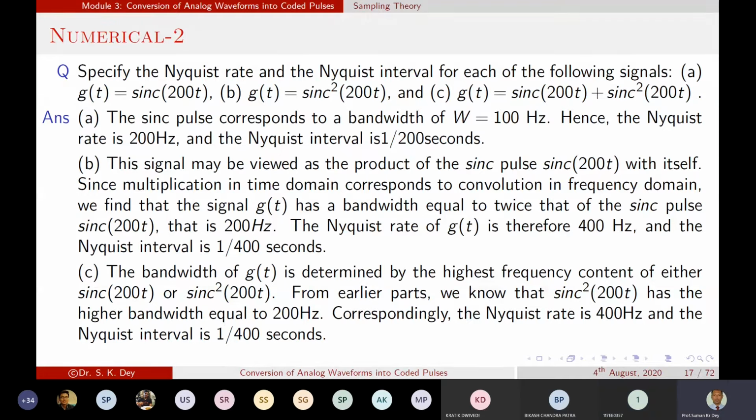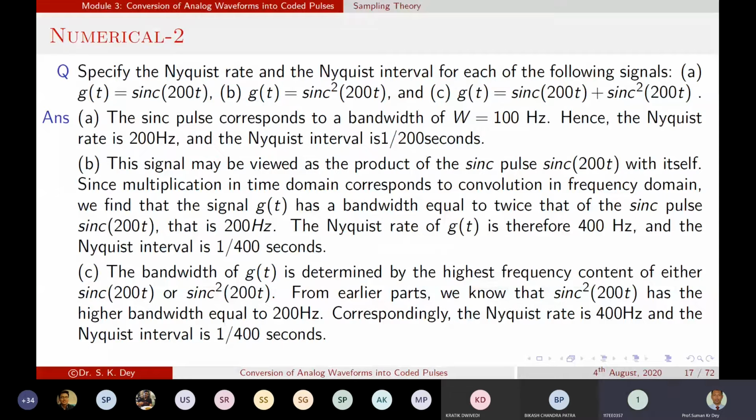But you see, when you draw the rectangular pulse, as you told, it will start from minus fm to plus fm. So in that equation, what is the maximum frequency? That value is your 100. Okay. So 100 means you have taken 2 times of fm. Yes, sir. And you are saying that in that scenario, you are getting the same result. But in this case, how will you get that?